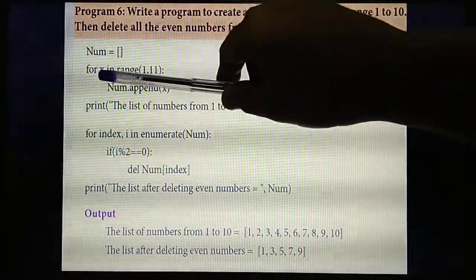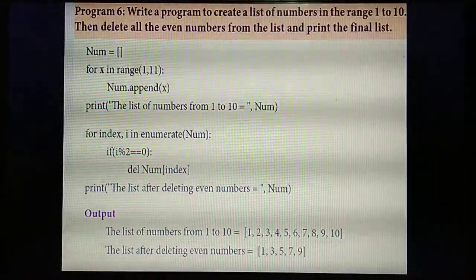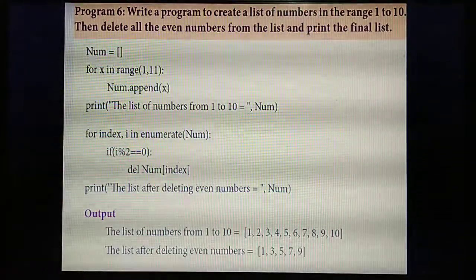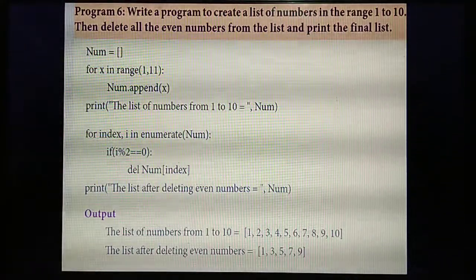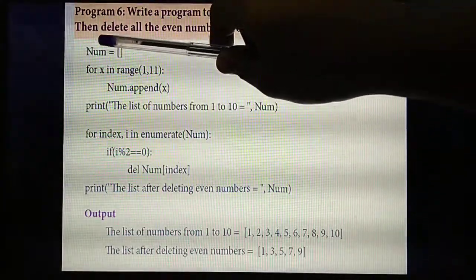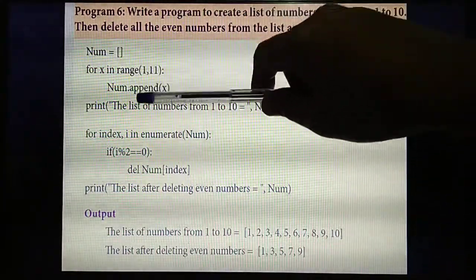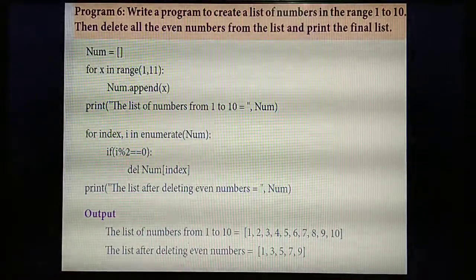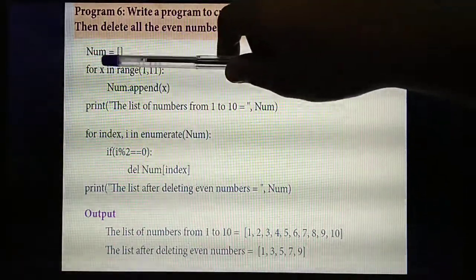For the variable, in which variable are you creating? X, in range of 1, 11. Each time the value needs to get added to the list. Which list? Num. So num dot append of. Which function adds each value? Append. Which variable needs to get added? X.